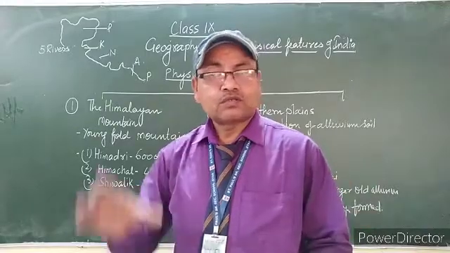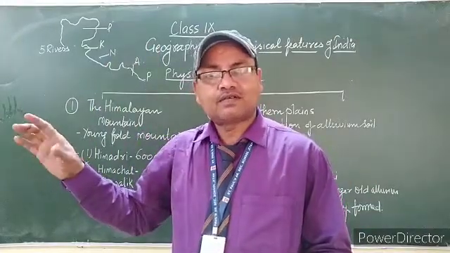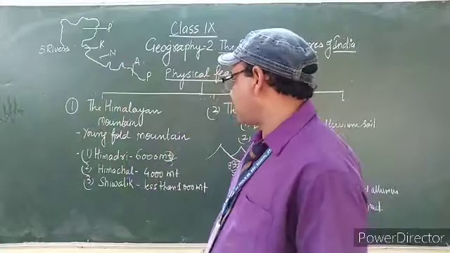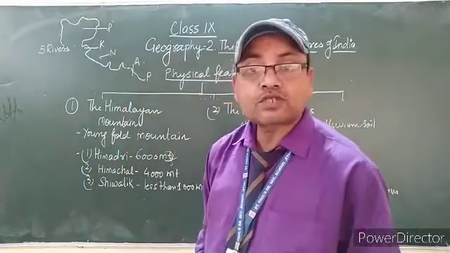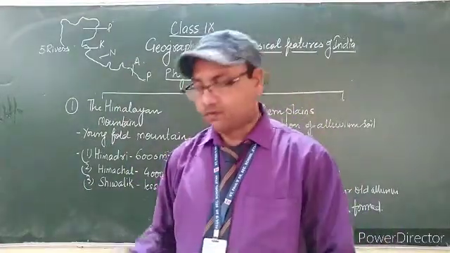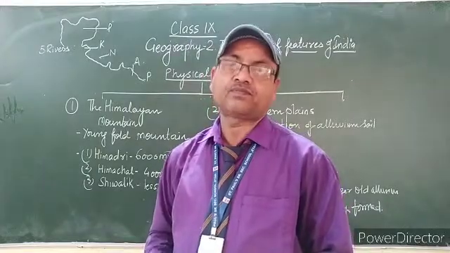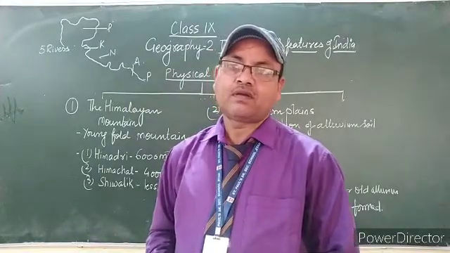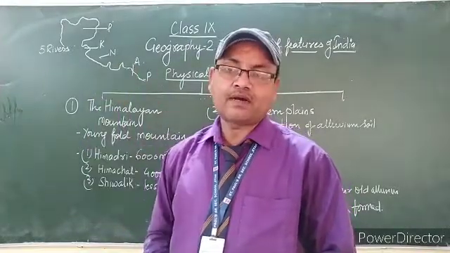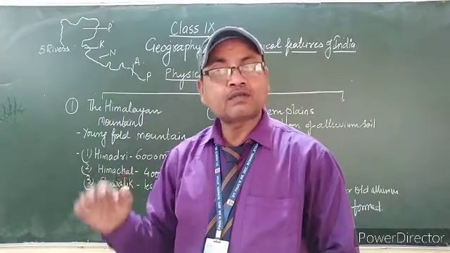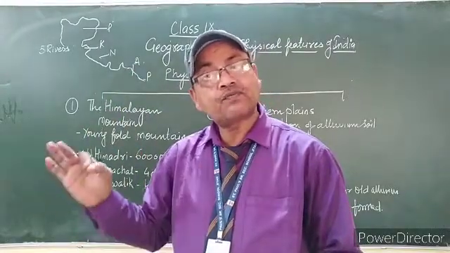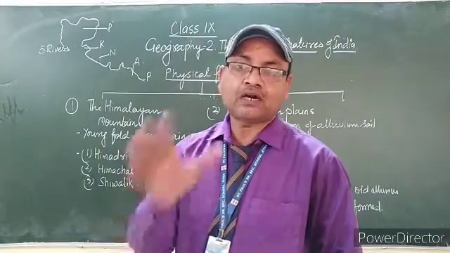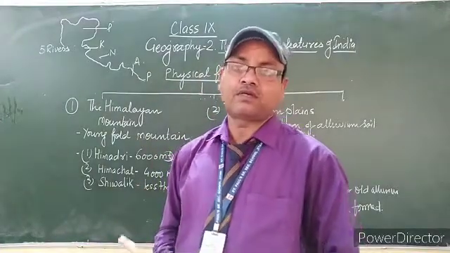But do you know, this part of Himalaya is very high and has more than 6,000 meter height from the sea level. Those parts of Himalaya which are above 6,000 meter of height are called Himadri.